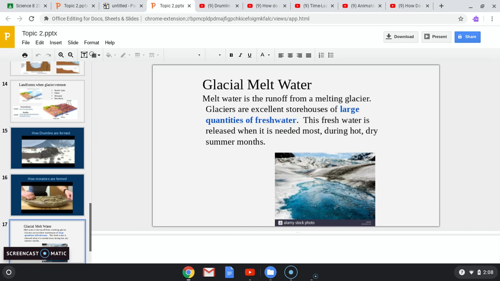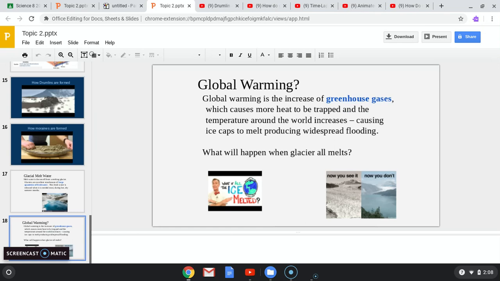So meltwater is the runoff once the glacier starts melting. It's an excellent source of fresh water, and it is a large source of fresh water, especially in Alberta. Global warming, what is happening due to the increase in greenhouse gases, it's leading heat to be trapped in, and that trapped heat is causing evaporation to increase, and we are losing a lot of fresh water that way. Here you see a picture of a glacier, and global warming has caused the glacier to melt. So here's another video that Bill Nye has on what happens when glacier starts to melt.